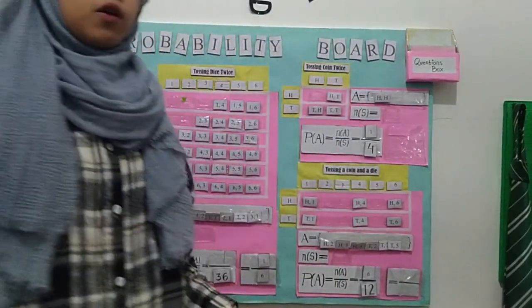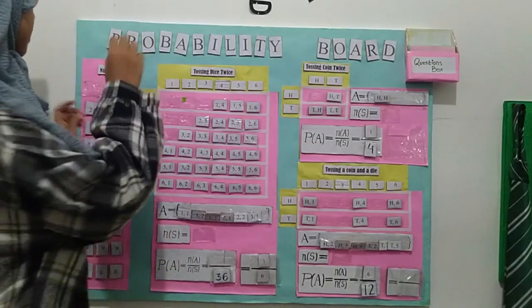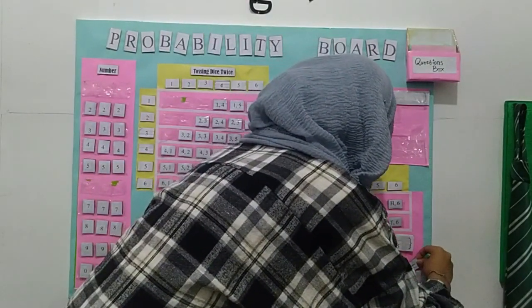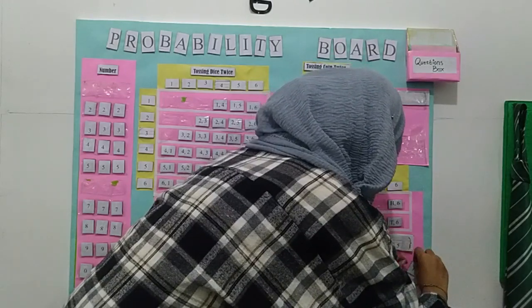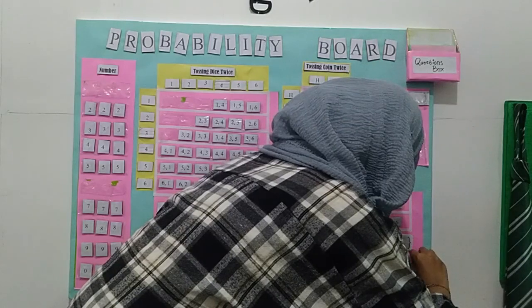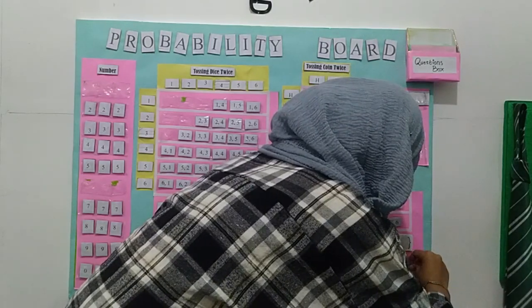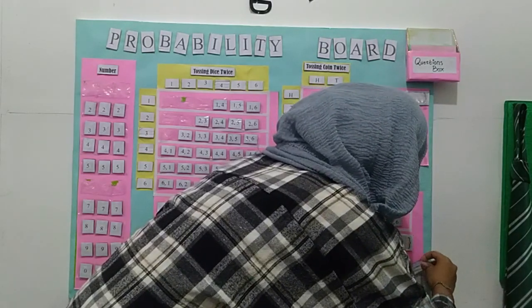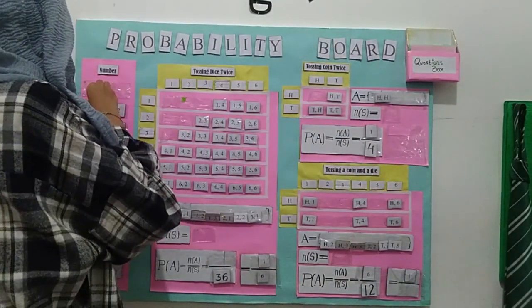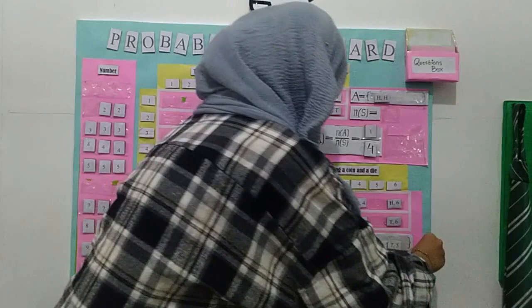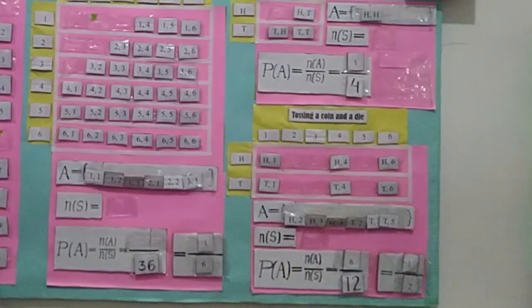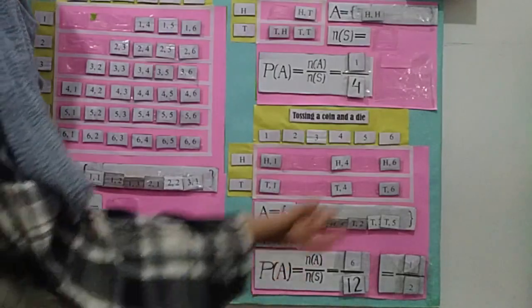The simple form of 6 over 12 is 1 over 2. So we got the probability of A is 1 over 2.